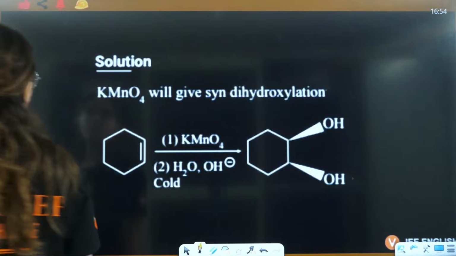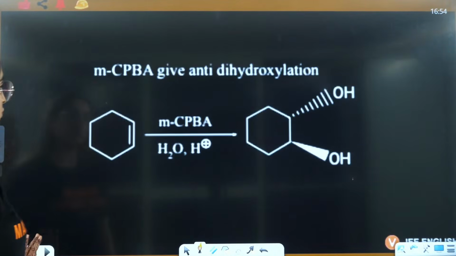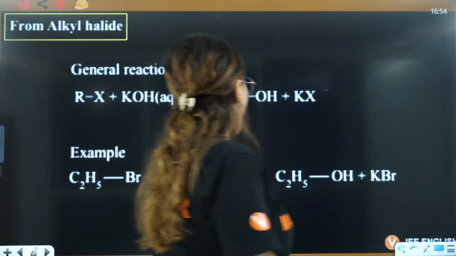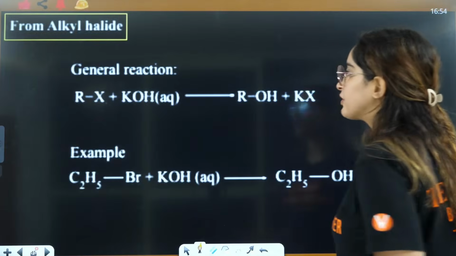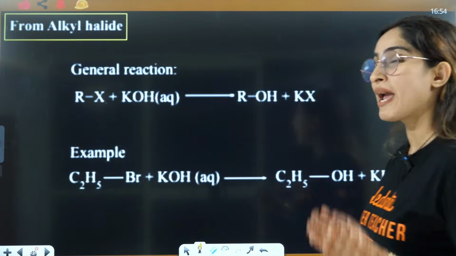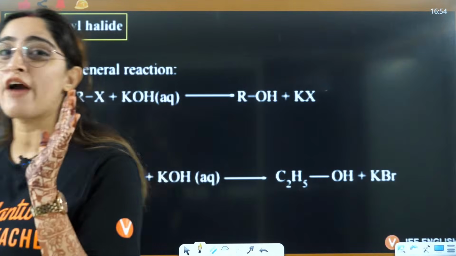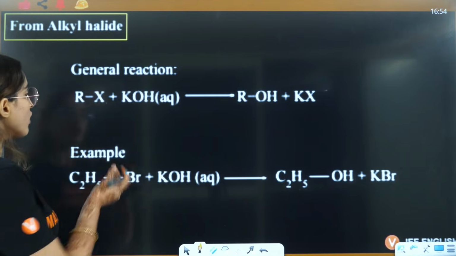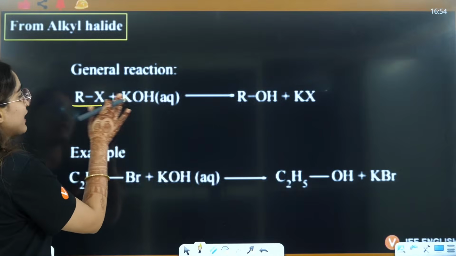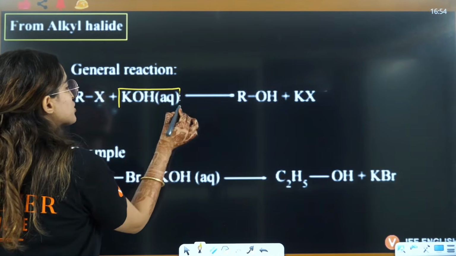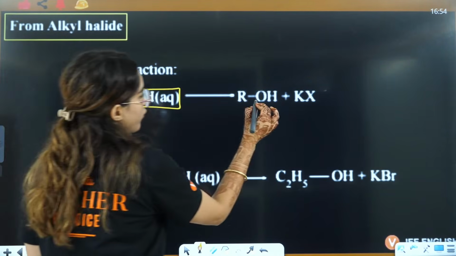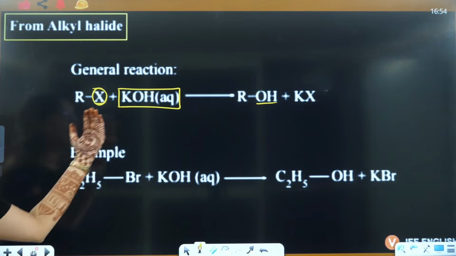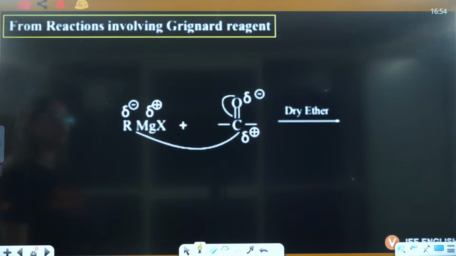Right, so let's talk about the next part here. This solution and all we have done. Next is how alcohols are prepared from alkyl halides. All the reactions of haloalkanes, if you remember, we have done that. So when you have an alkyl halide and you use aqueous KOH, this halogen will be replaced by OH. That's how alkyl halide is converted to alcohol.